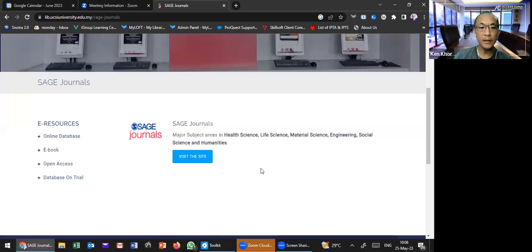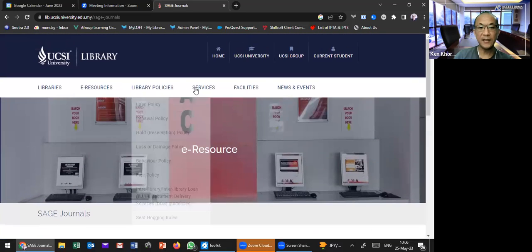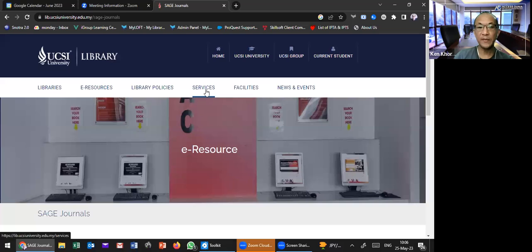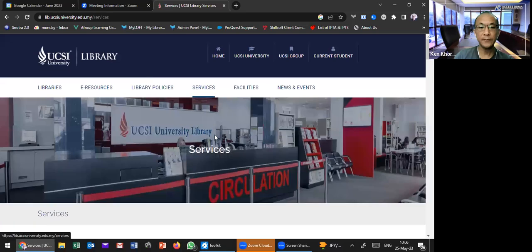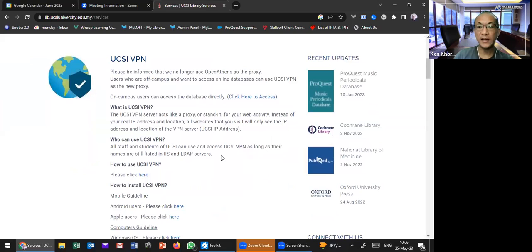To access this online database, the first thing you need to do is make sure you already have the VPN login. If you are a new student, you need to go to the library and request it. It is under the services tab that you can check for some info. When you click here, they mention the UCSI VPN.